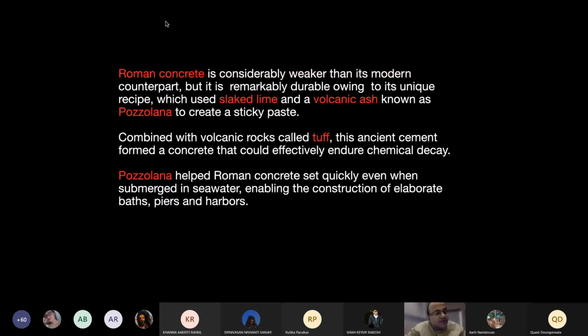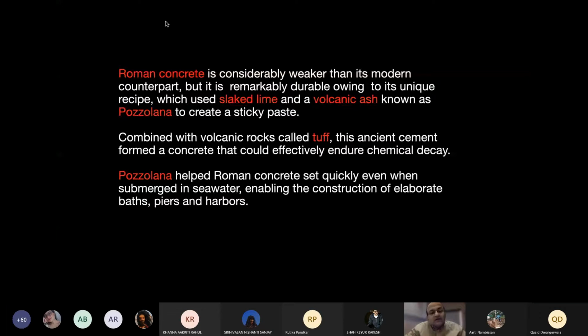And this was then combined with a stone which was available, basically a volcanic igneous rock called tuff, which was very light. And the beauty of this material is that it could set quickly, even when it was submerged in seawater. So a lot of the architecture built by the Romans, their baths, their piers, their harbors, etc.